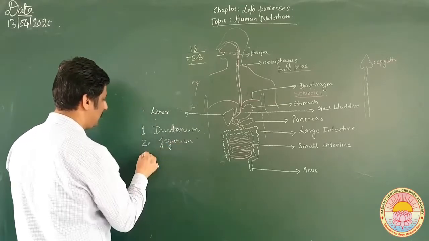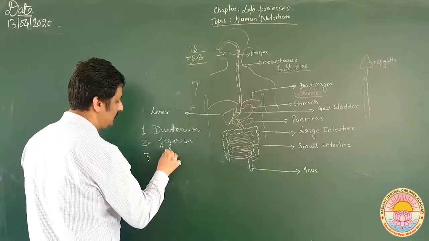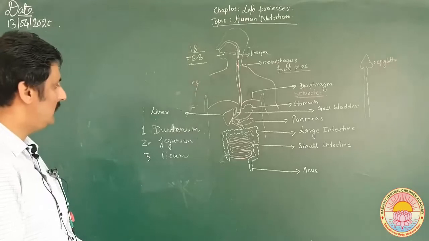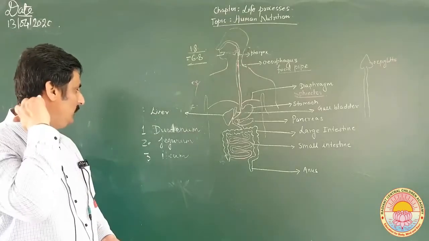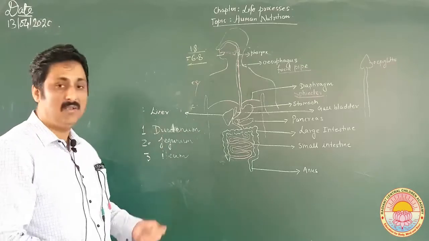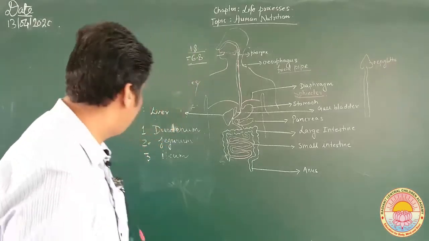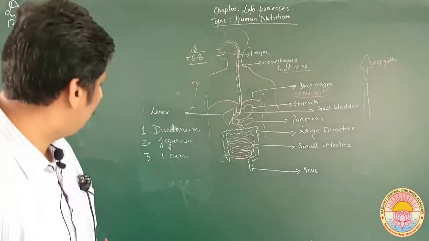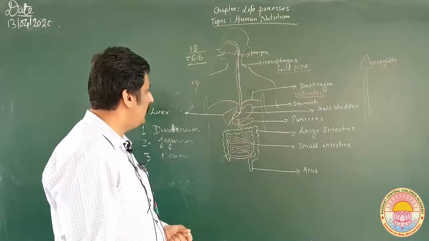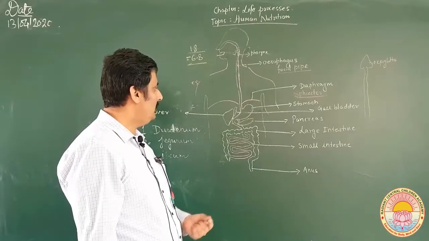Jejunum, and the third part is called ileum. D-U-O-D-E-N-U-M, J-E-J-U-N-U-M, I-L-E-U-M. So these are the three parts: duodenum, jejunum and ileum. Now as the food enters inside the duodenum, the